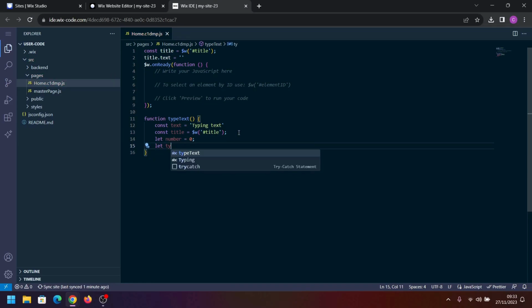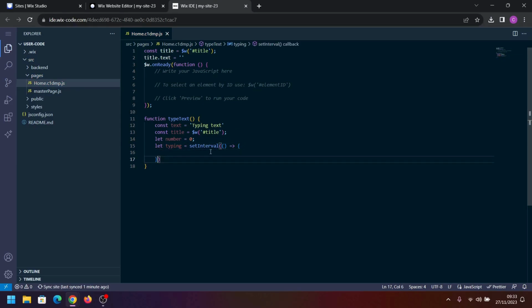I'm going to call this typeIn, and that's going to equal setInterval, which takes a function. I'm just going to use an arrow function. And then we also need to set a timer, which is how often the interval will run this block of code. So I'm going to set it at 400 milliseconds. So every 400 milliseconds, what we put in here will run.